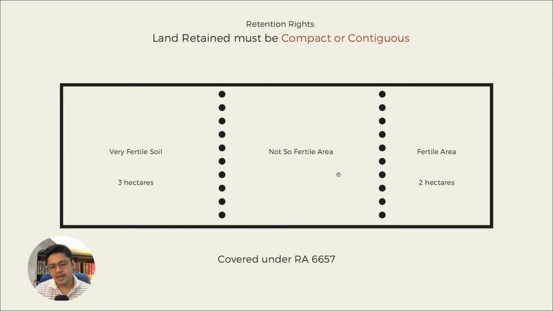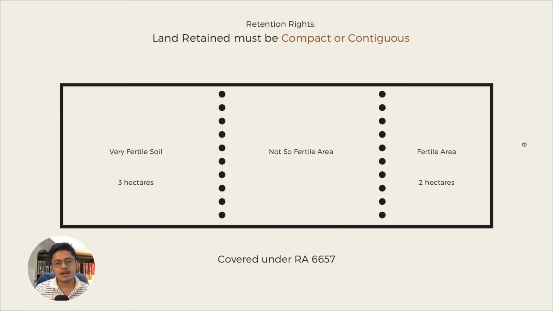Now, somehow the soil, the fertility of the soil in this land is uneven. Let's just say, no? Uneven siya. Such that here, very fertile ang soil, but the expanse would be just 3 hectares. And then after the 3 hectares, mahimo ng not so fertile, not so ideal nga area. And then afterwards, na ay portion at the very end sa land holding niya, mga 2 hectares fertile area na siya. Not as fertile as the first one, okay, but better than the middle one. All right?